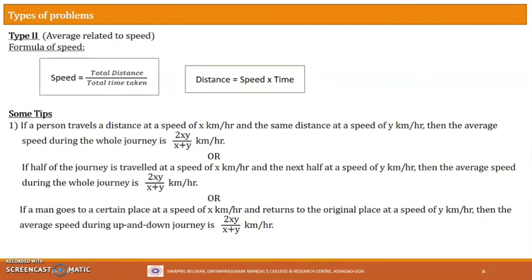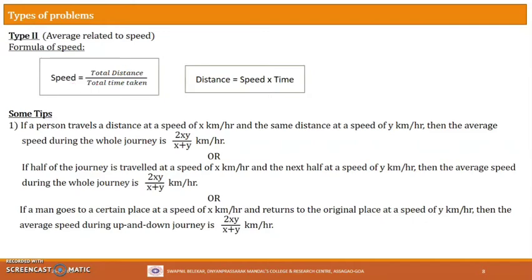Let's now see the problems on averages related to speed. So what is the meaning of speed? Speed is nothing but total distance traveled divided by total time taken to cover the distance. So this is basically the average speed. Average speed is defined like this, that is distance traveled upon time taken. So distance upon time is the speed.